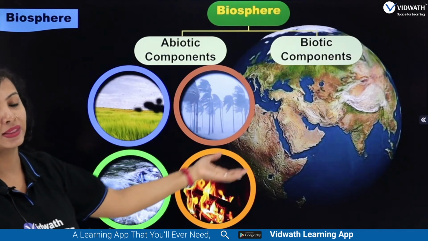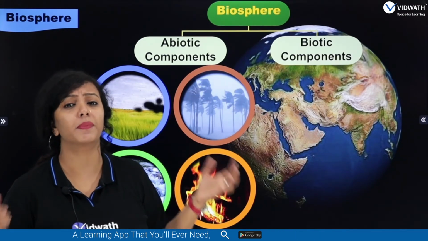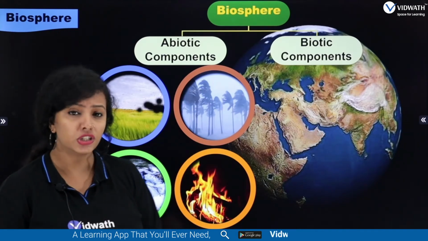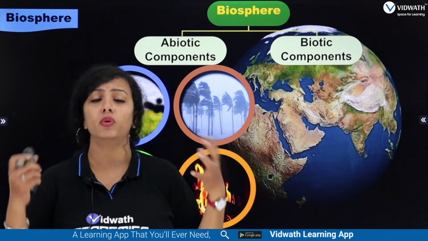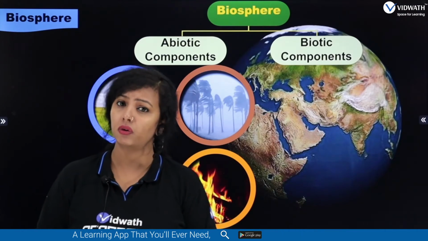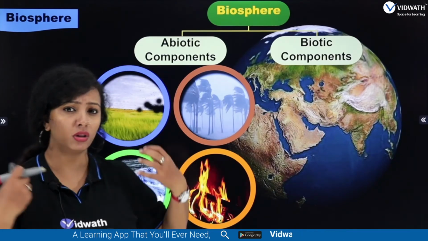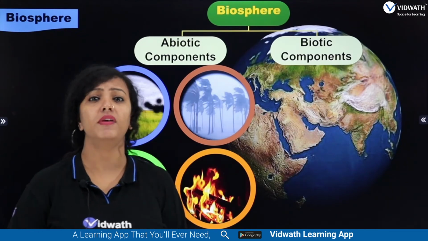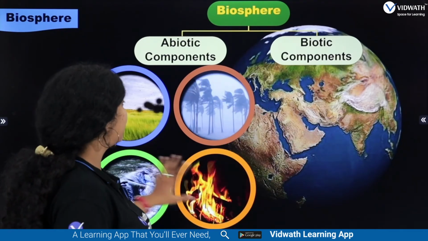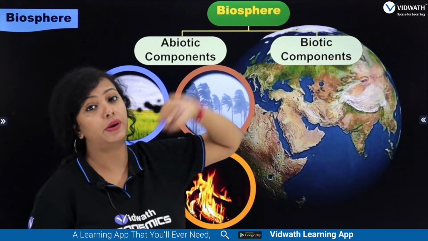All these are the abiotic components present on the earth, which make us survive, right? Can you survive without water? Can you survive without wind or air? No, right? Or can you survive without temperature? Obviously, we cannot, right? So all these are the abiotic components present in the biosphere.